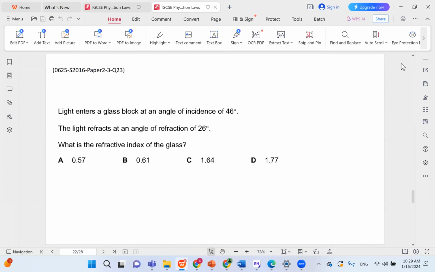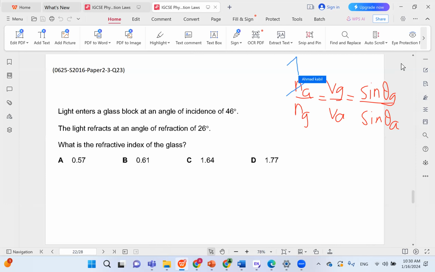Light enters a glass block at an angle of incidence of 46. The light refracts at an angle of refraction of 26. What is the refractive index of the glass? So we don't have a drawing here. We can just use the same equation again. N air over N glass equals V glass over V air equals sine theta glass over sine theta air. And N air is 1.